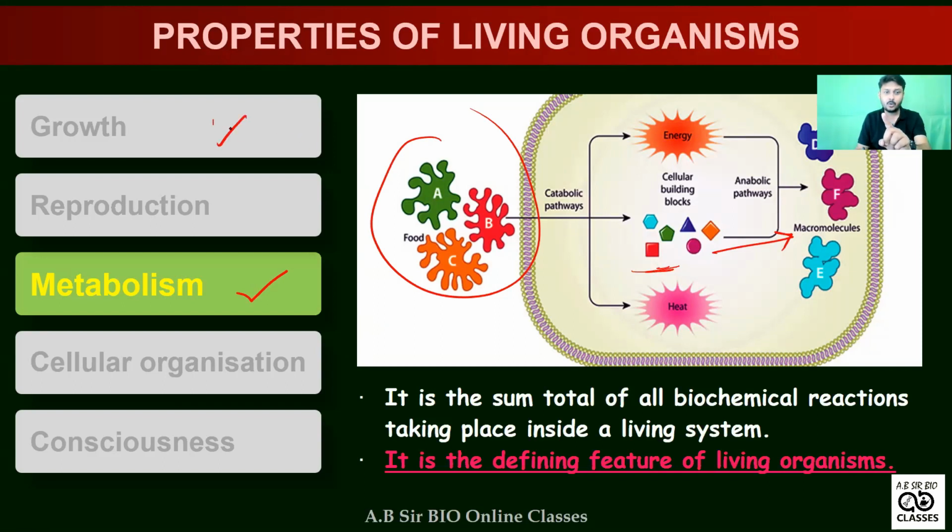Initially we saw that growth is not a defining property, reproduction is not a defining property, but metabolism is a defining property. So which type of question is usually given in NEET or any kind of competitive exam? That which of the following is a defining property of the living organism. Now, four options will be available. This is one of the major ones.